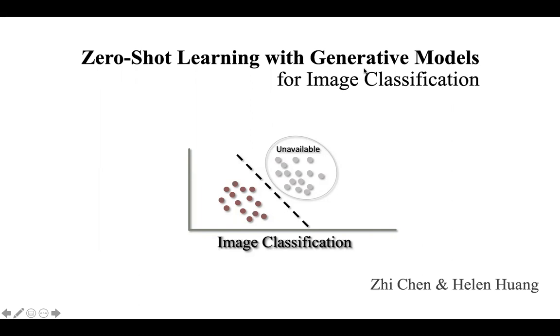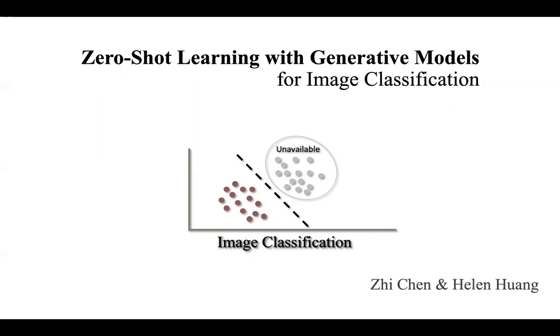Deep learning techniques have significantly boosted the performance of image classification tasks. This success is mostly attributed to the availability of enormous amounts of data. However, it is unlikely to collect the data for every class in the real world. In the zero-shot learning setting, images of some classes are unavailable. Thus, zero-shot learning is intrinsically a data missing problem.